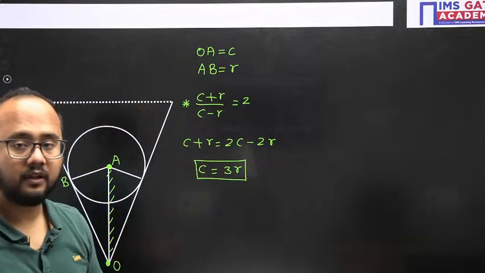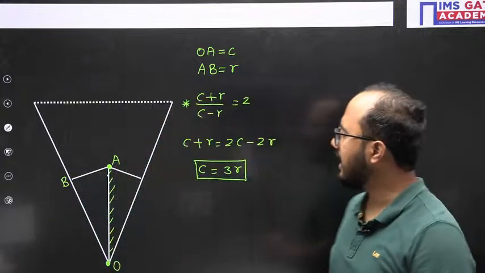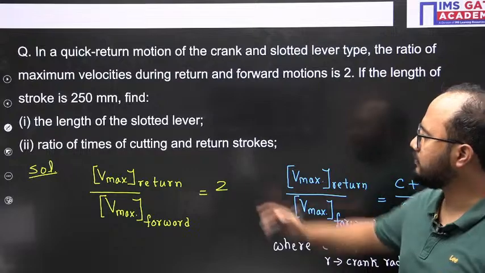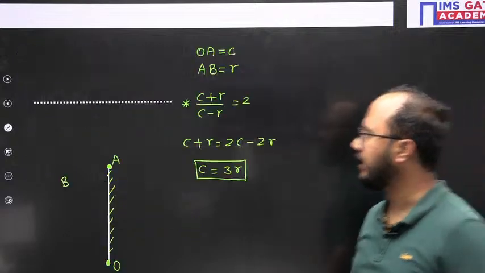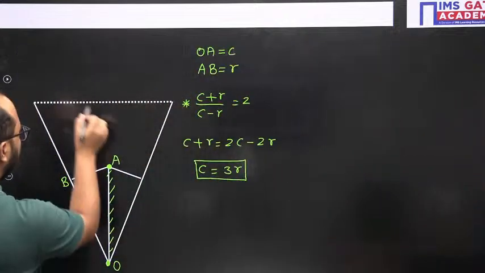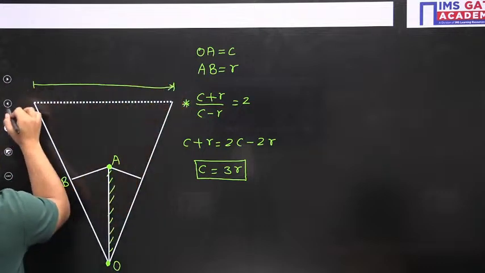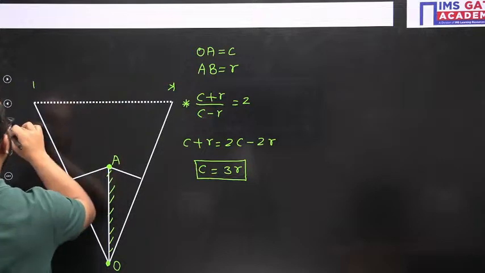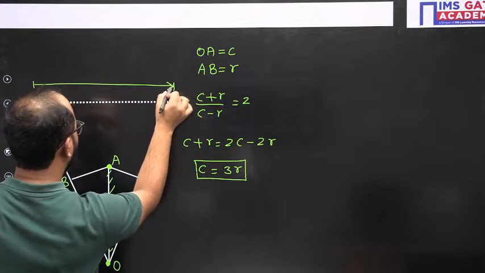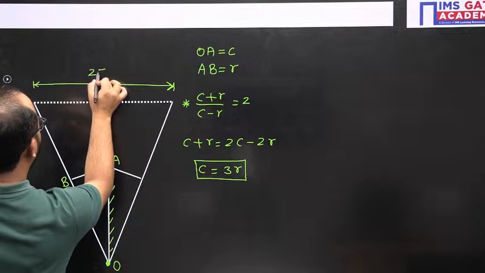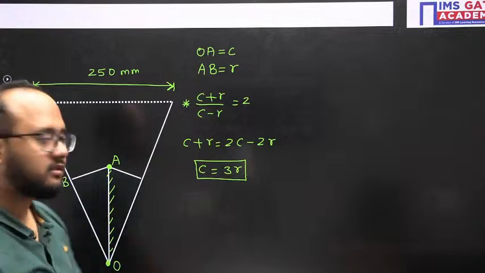Okay, now what are we going to do with this information? This is very important here. What have they asked? The first part is the slotted lever length, and they have also given the length of the stroke, 250. So this total distance is 250. Let me just mention this information. Now what is the next step?